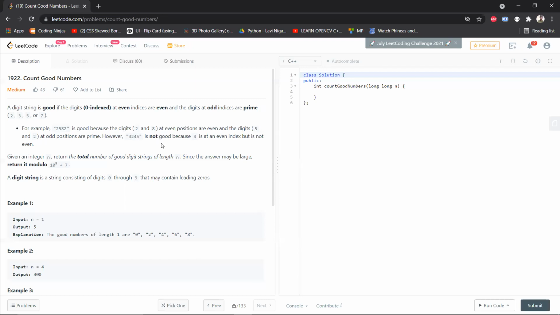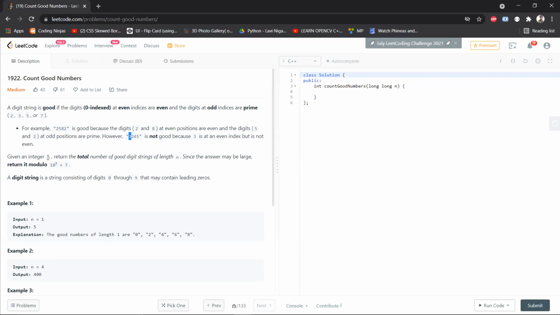3245 is not a good string. Why? Because index 0 is even, and there we find a prime number 3, or we can say an odd number. It does not matter. What matters is that there should have been an even number over here, which is not present, so this is not a good string.